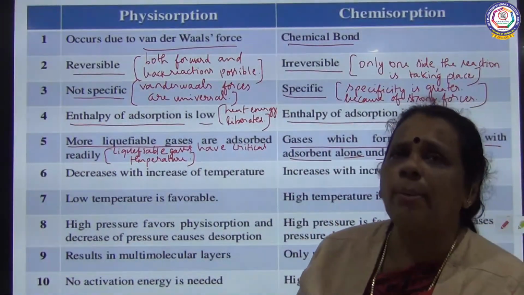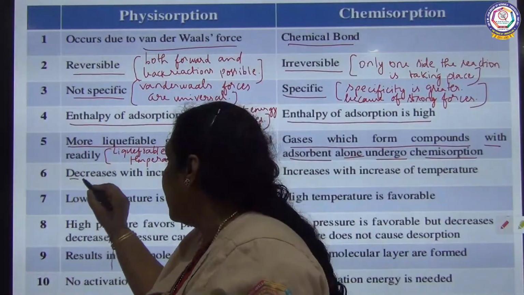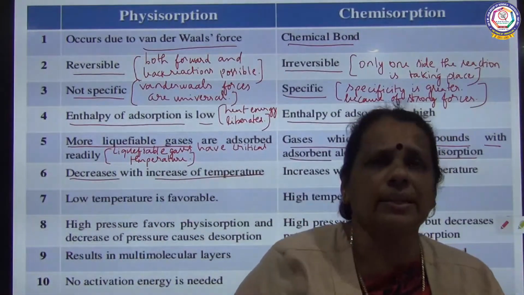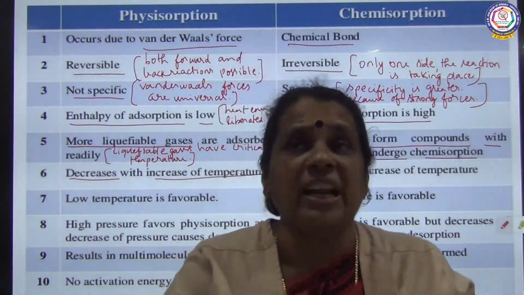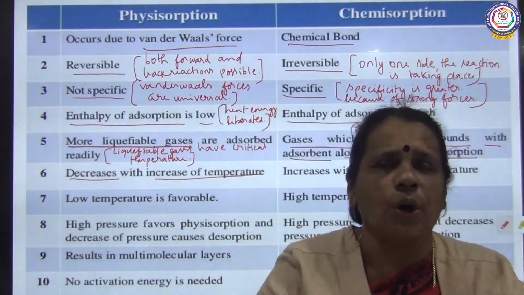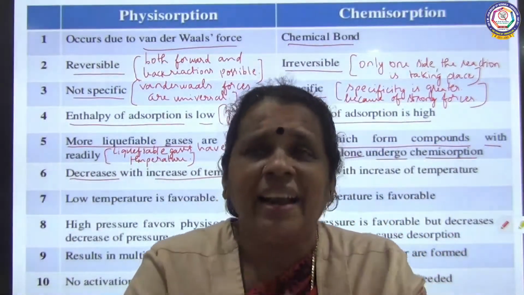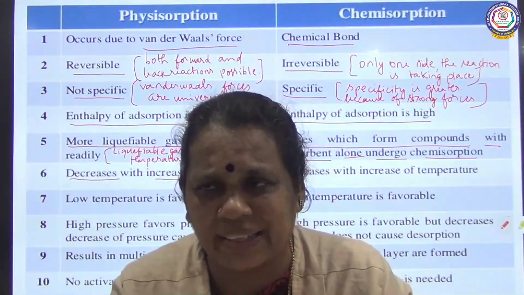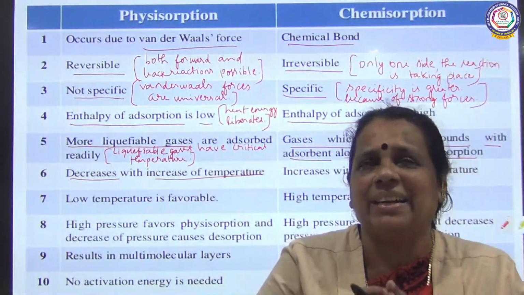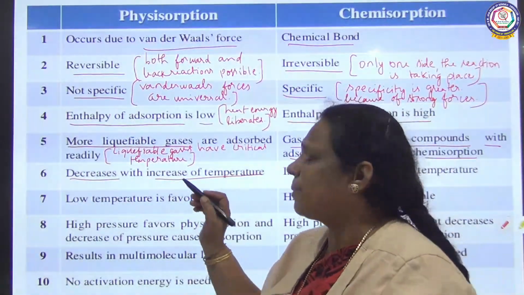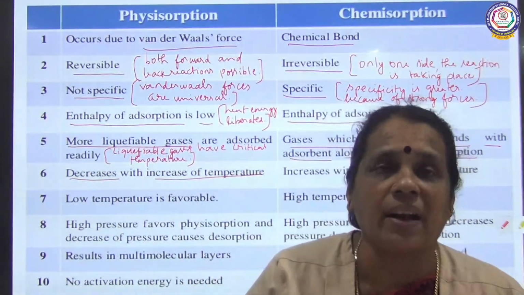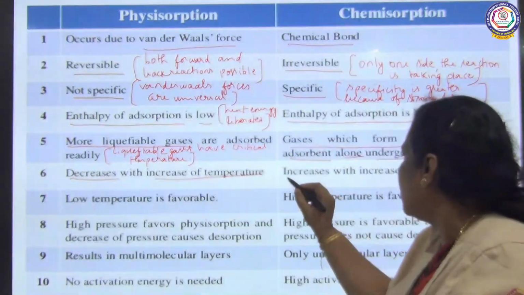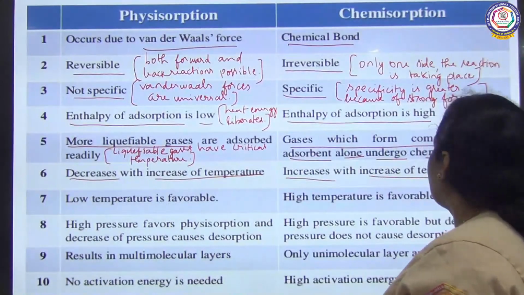Next, physical adsorption decreases with increase of temperature. So in physical adsorption, temperature and adsorption are inversely proportional. When the temperature is greater, adsorption reduces. Whereas in chemical adsorption, adsorption increases with increase of temperature.